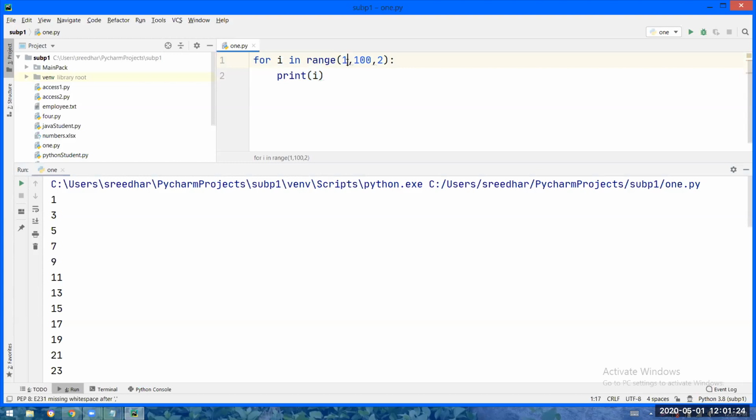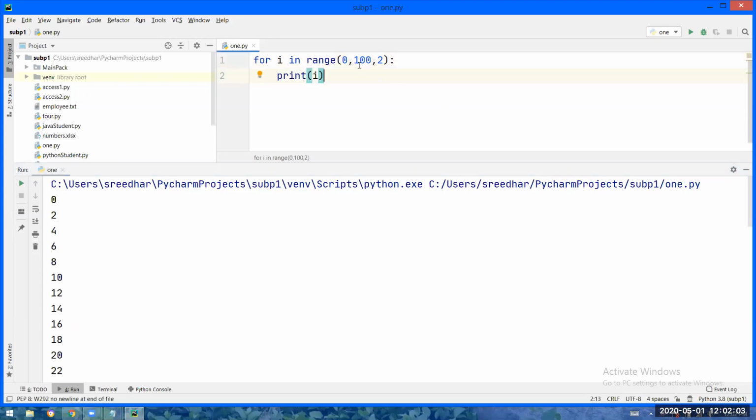Can you tell me, if I put 0, what will be the output? 2, 4, 6, 8 like this. Even numbers. I'm asking, does it start with 2 or does it start with 0? 0. Right? Okay. Now again one more question. Will 100 be printed or only up to 98? Up to 98, because the end point won't be considered. So from 0 to 98, like 0, 2, 4, the even numbers will be printed.